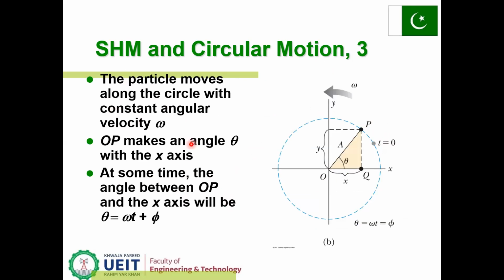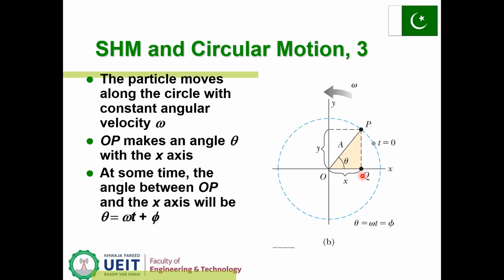Simple harmonic motion and circular motion, case 3. The particle moves along the circle with constant angular velocity omega. OP is the radius vector making angle theta with the x-axis. At some time, the angle between OP and the x-axis will be theta equal to omega t plus phi. So this figure represents that the particle is moving in the circle and its shadow is moving on the x-axis.